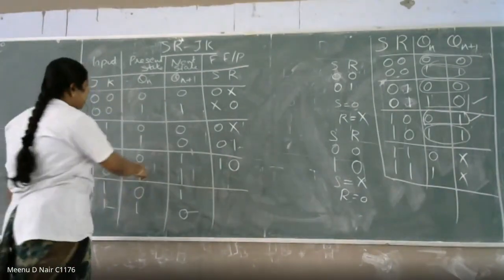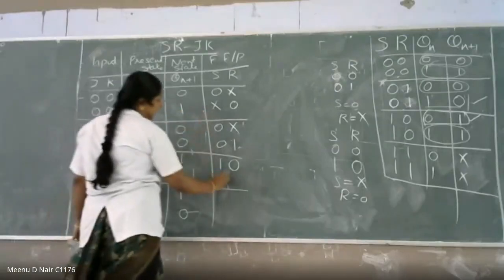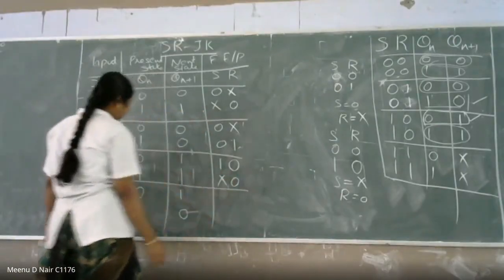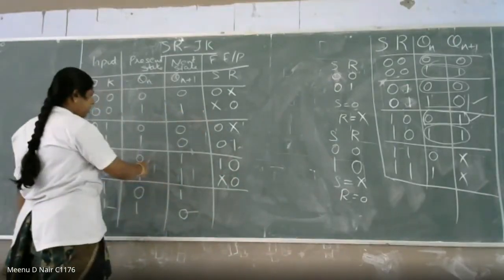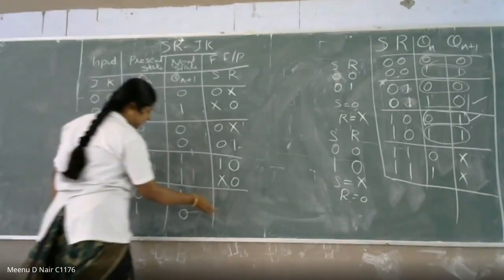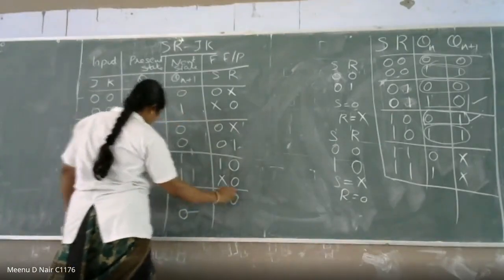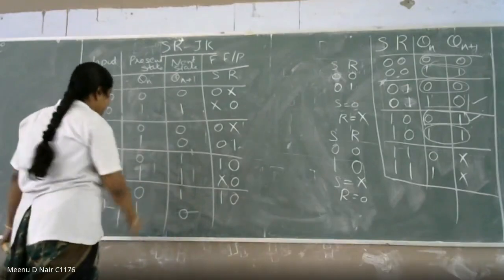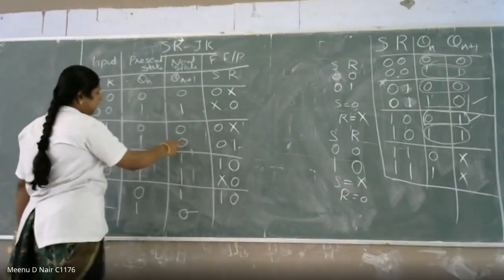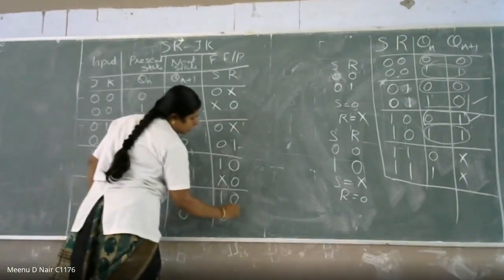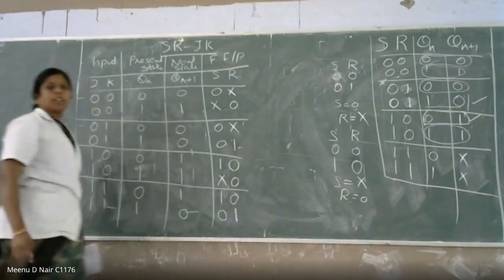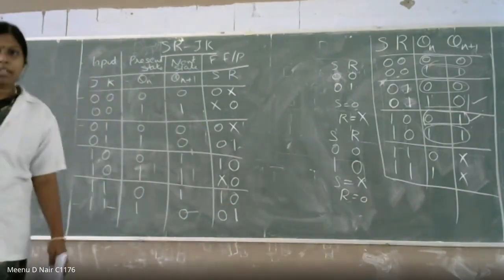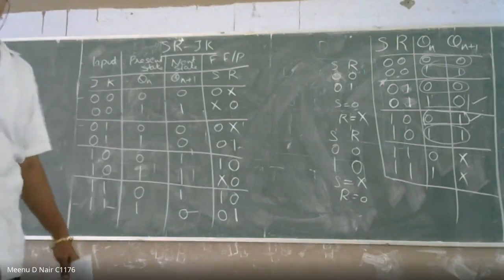Then the next one is the 1, 1 condition that we have already written here, that is equal to X 0. Then the 0, 1 condition is here, that is nothing but 1, 0. And the last one is the 1, 0 condition, which we have also written here. This is equal to 0, 1. Is the truth table clear? Shall we proceed further?